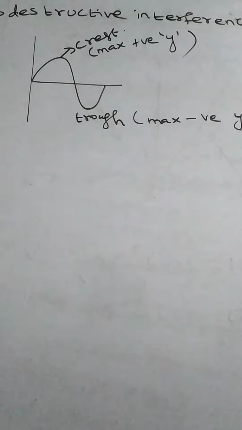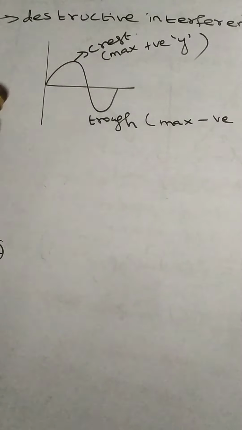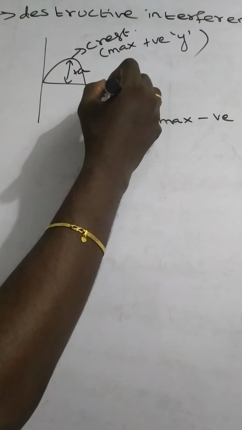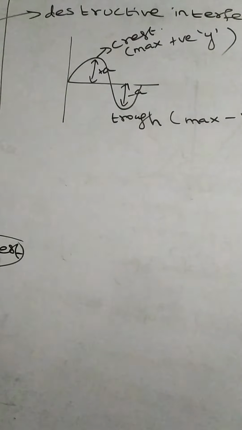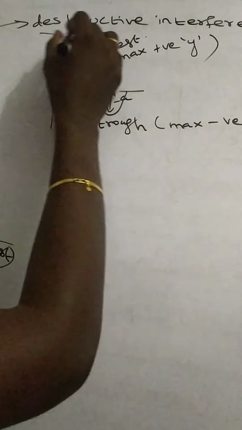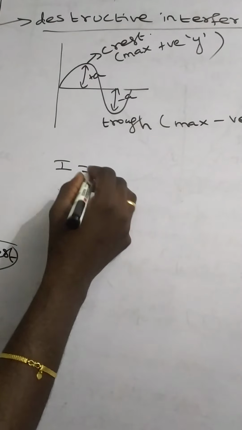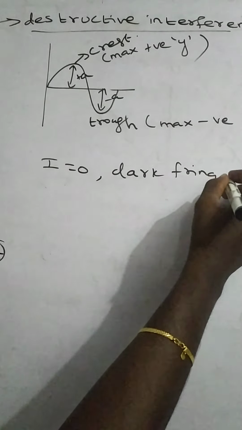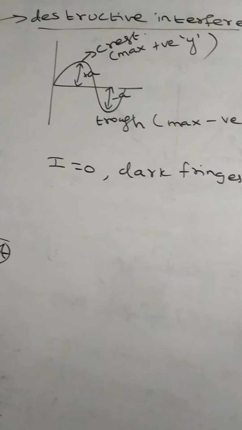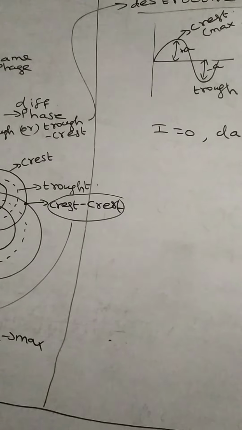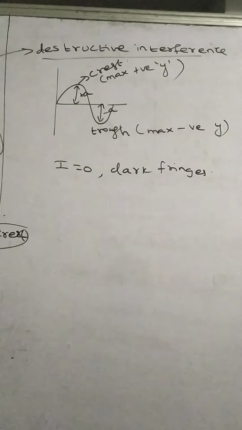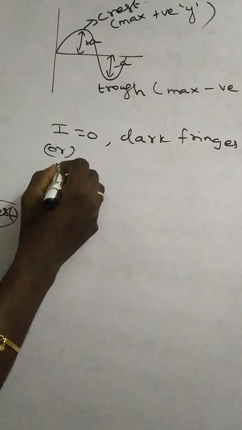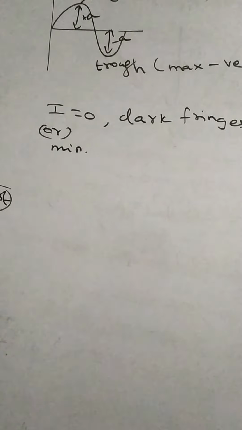So what is the net amplitude? Zero. Positive amplitude plus A, negative amplitude minus A, so the net amplitude is 0. So intensity will be 0, and dark fringes are obtained. So constructive interference gives bright fringes, intensity maximum. Destructive interference gives intensity 0 or minimum, dark fringes.